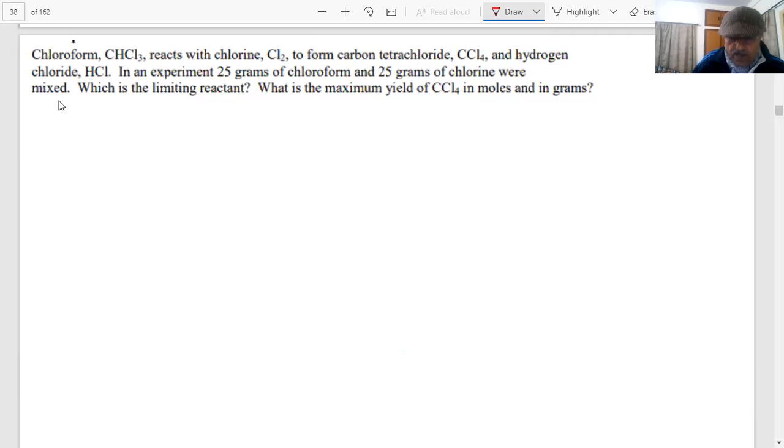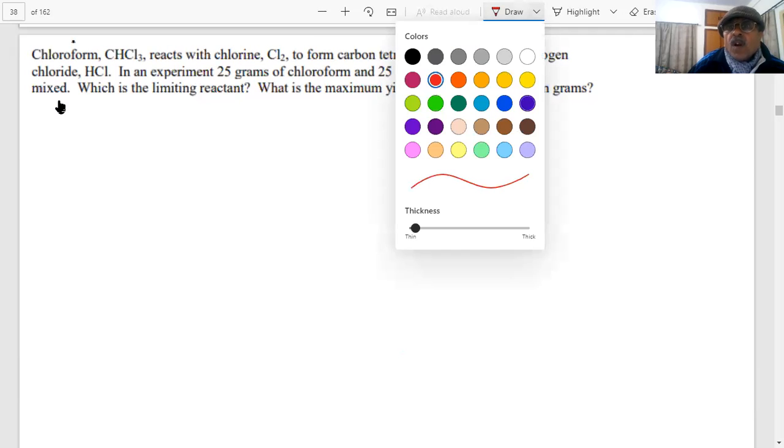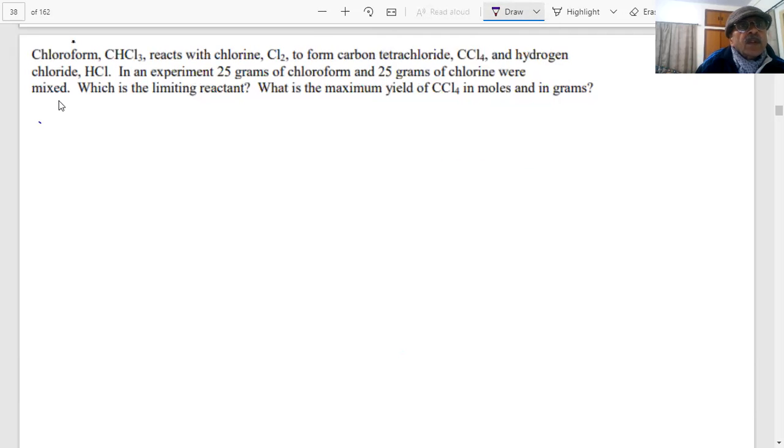All right, student, let us do it. Chloroform, students, CHCl3 is chloroform, reacts with chlorine to form CCl4 plus HCl. Is this equation balanced, students?